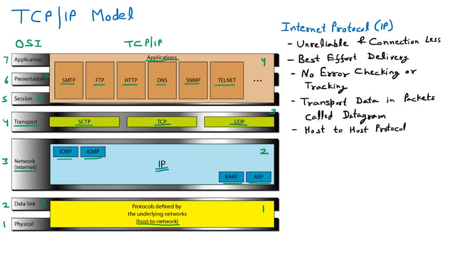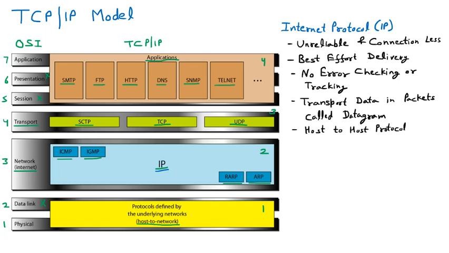Now, we know that IP is going to provide the transmission function, and IP is unreliable and connectionless. So, who is going to help? There are four elements of the IP which are going to help, and these four are ICMP, IGMP, ARP, and RARP.